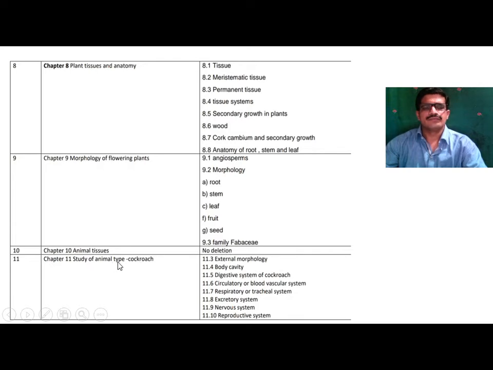Chapter number 11 consists of study of animal types. In this, morphology of cockroach, the topics deleted are as follows: external morphology of the cockroach, body cavity, digestive system of the cockroach, circulatory or blood vascular system, respiratory or tracheal system, excretory system, nervous system and reproductive system. These are the topics which are deleted from chapter number 11, that is study of animal types.